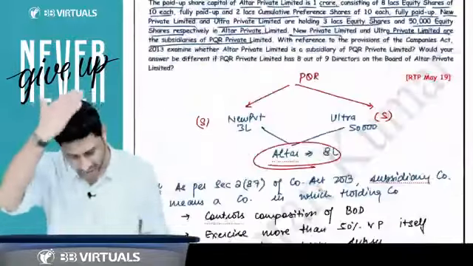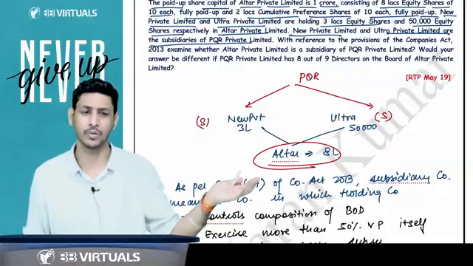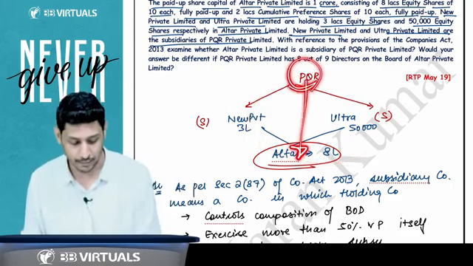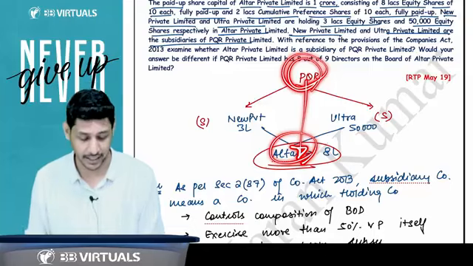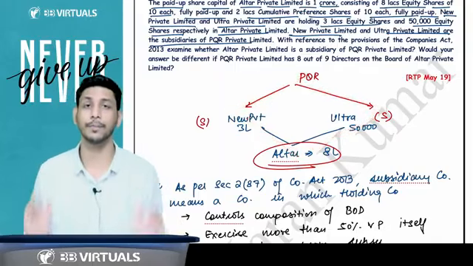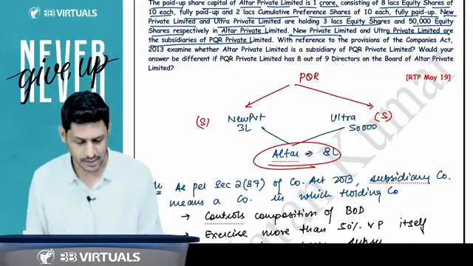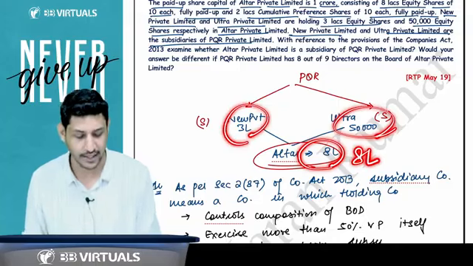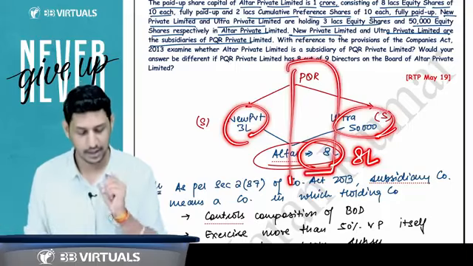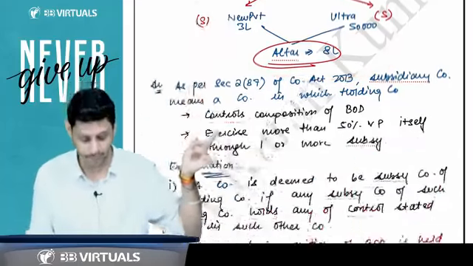Right, so this is given, and this question we have already discussed, the Manav Limited, Shiv Limited question. Similar to that question, but in that question, that company became the holding company and this company became the subsidiary company. But this is the question where this company is not holding more than 50% through its subsidiary. So this company will not become the holding, this will not become the subsidiary, because here the total shares are 8 lakh and they are holding 3 lakh and 50,000 shares. So it will be less than 50%. They will not become holding subsidiary. This is the same question as we have done in the revision, Manav Limited, Shiv Limited, right?